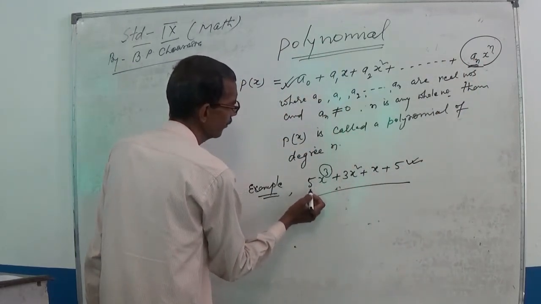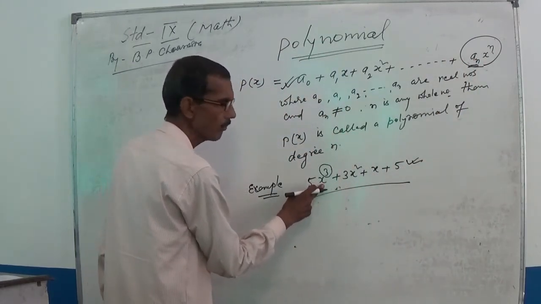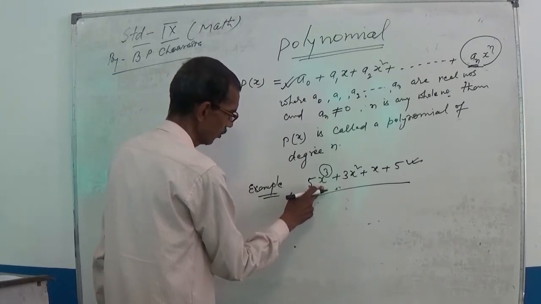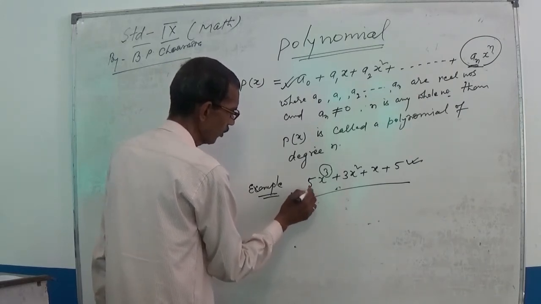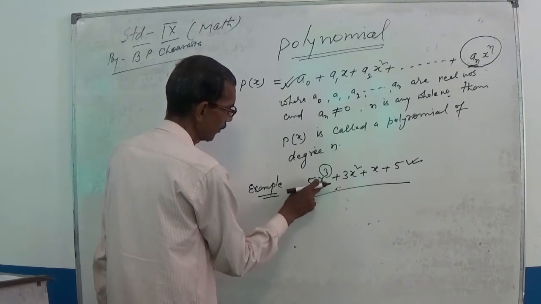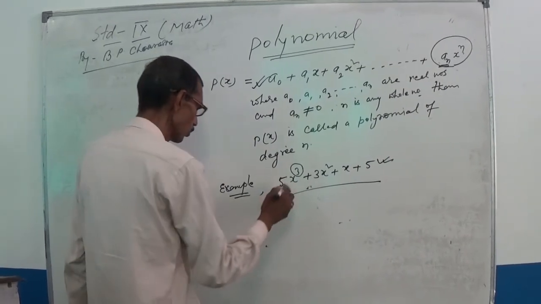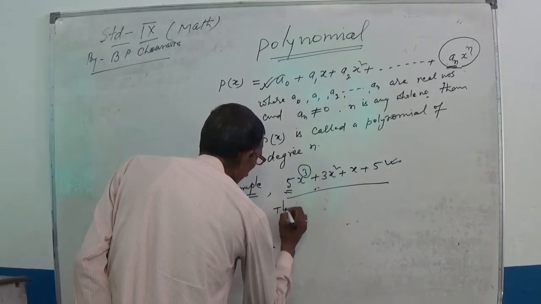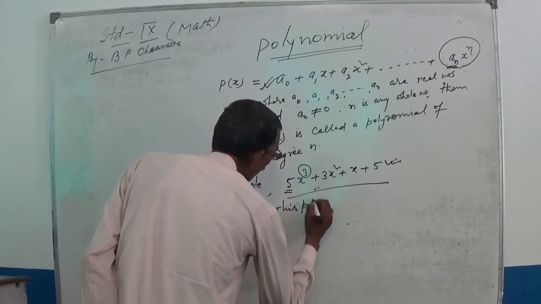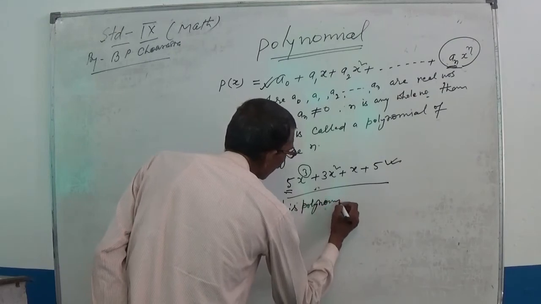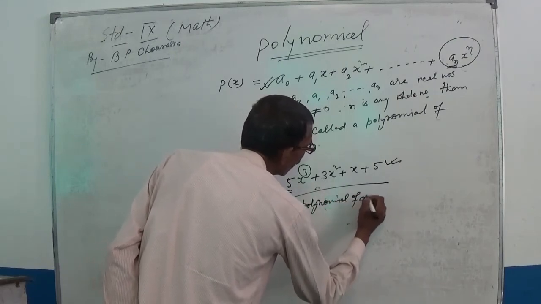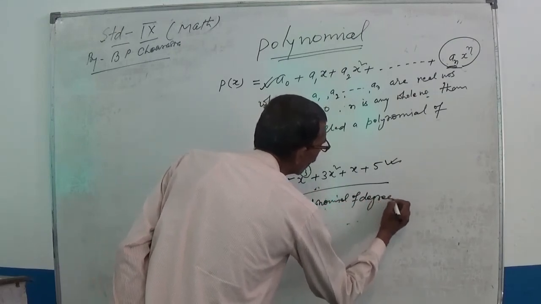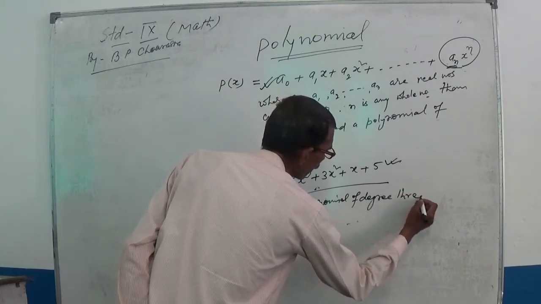Just like here, 5 is the coefficient of x cube and 5 is not equal to 0. So the highest power of the variable is 3, so this is a polynomial of degree 3.